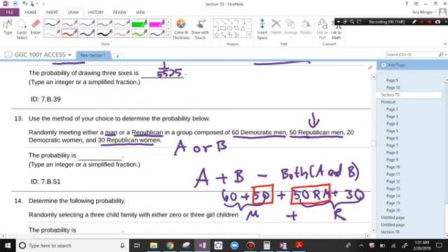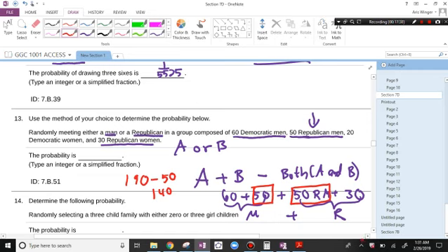So I can either take one of these 50s out, or I can just go ahead and add everything. So that's 100, and this is 100 plus 90 is 190. And then I have to take out 50. And so now, taking out this 50, that leaves me with 140.